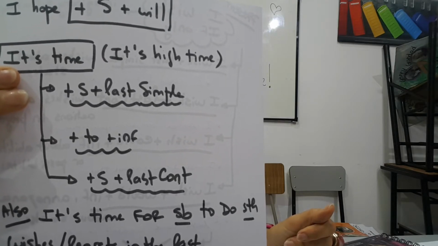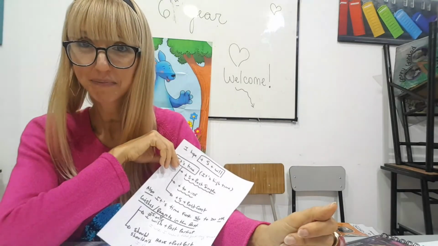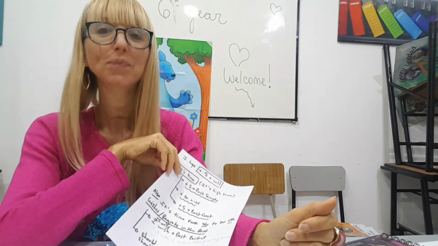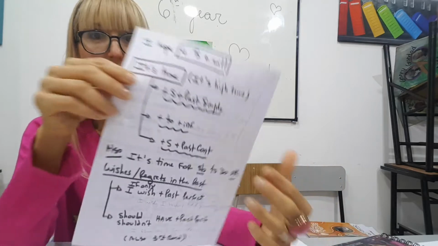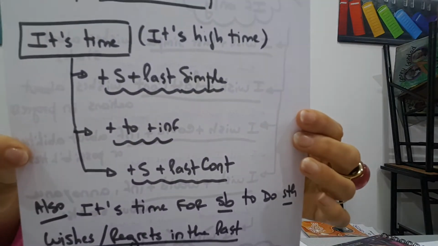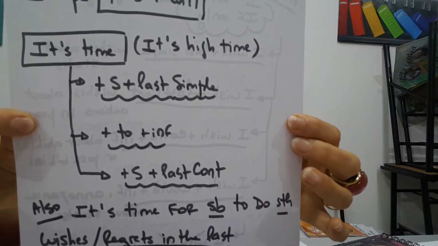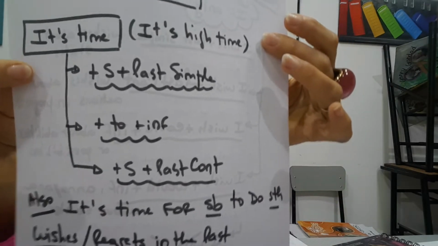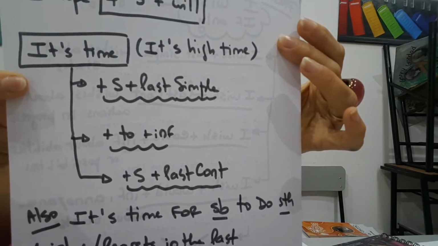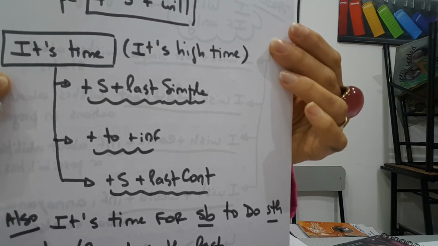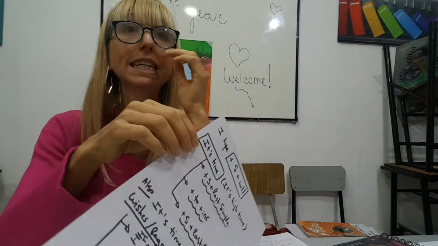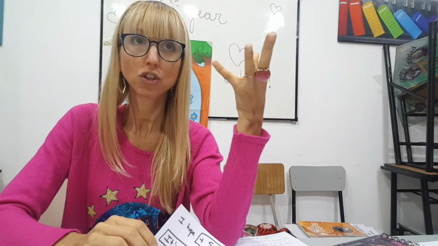Okay? Up to here? Yes? Well, the last structure referring to the present is "it's time" or "it's high time." Both structures refer to something that we are annoyed hasn't happened yet. Something that should have happened already, yes?